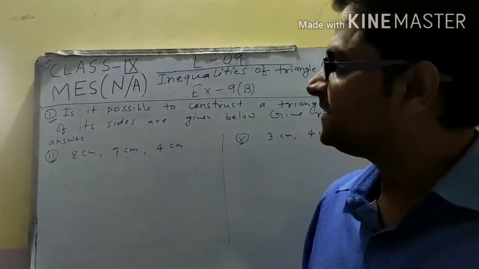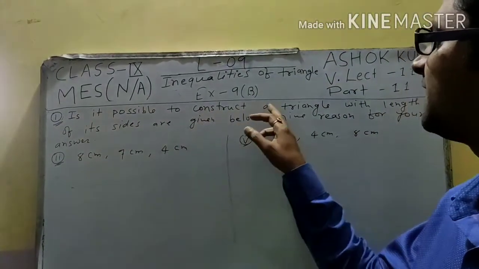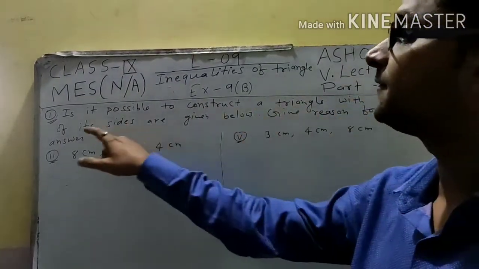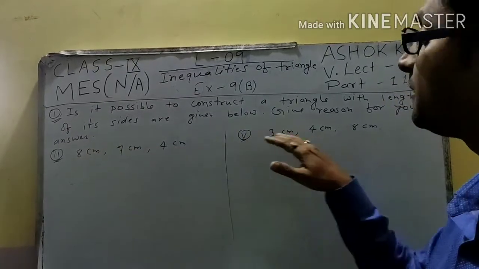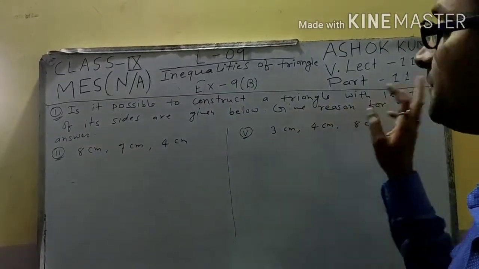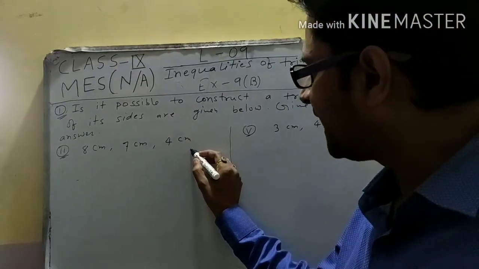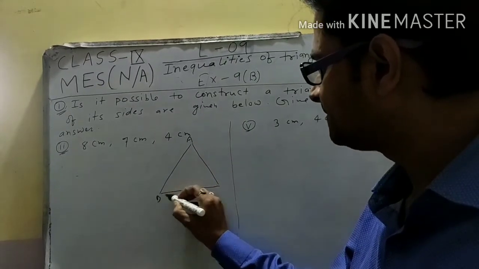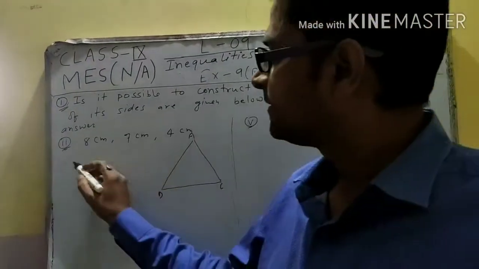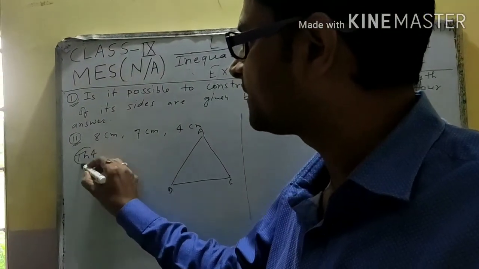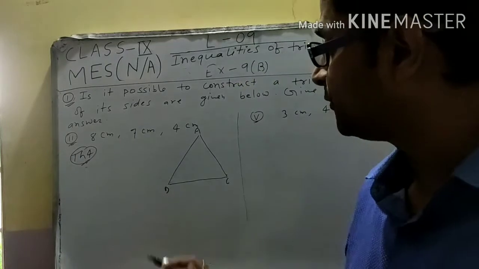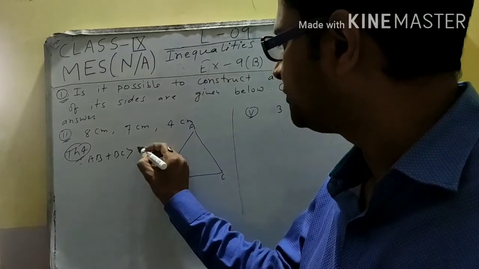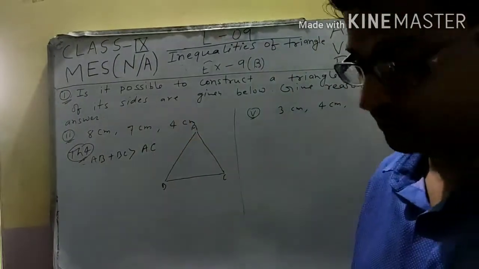Okay, is it possible to construct a triangle which length of the sides are given below? These are the length of the side of a triangle. Give the reason for your answer. If any triangle is made by only one condition. Remember student, theorem number 4. Already I had discussed. Theorem number 4 says the sum of any two sides is greater than the third side. This is the one condition student.